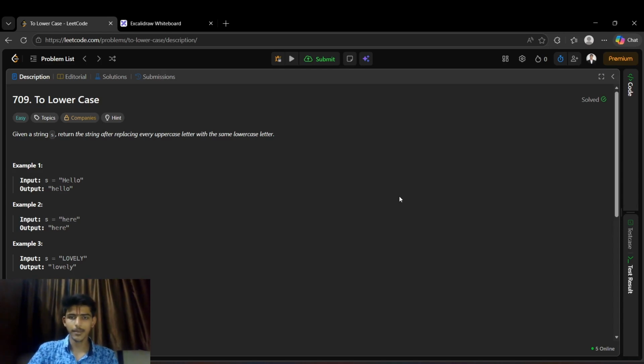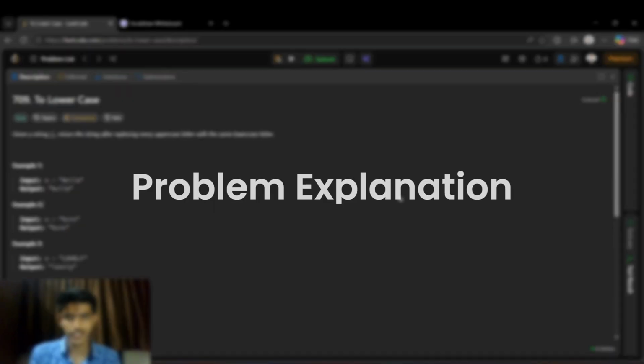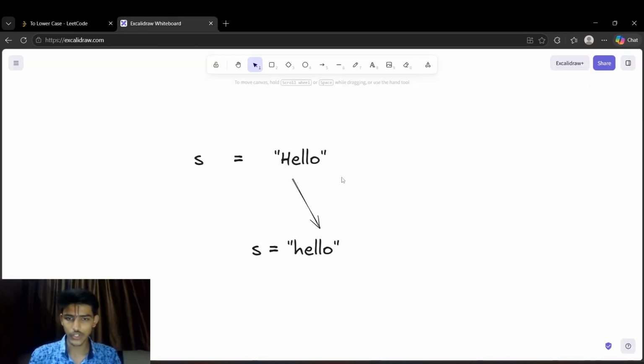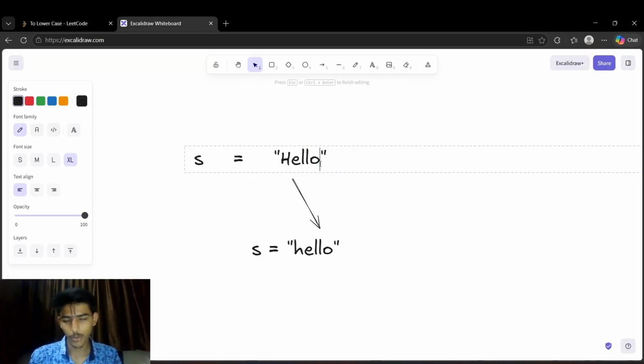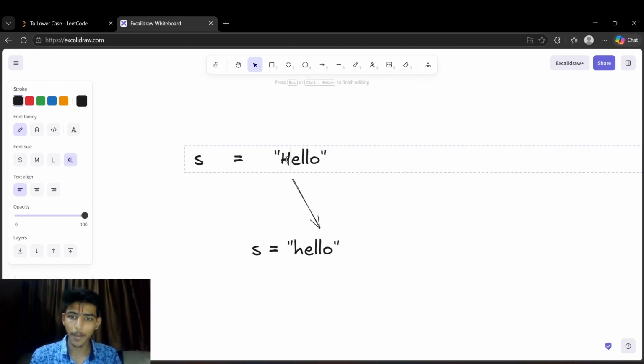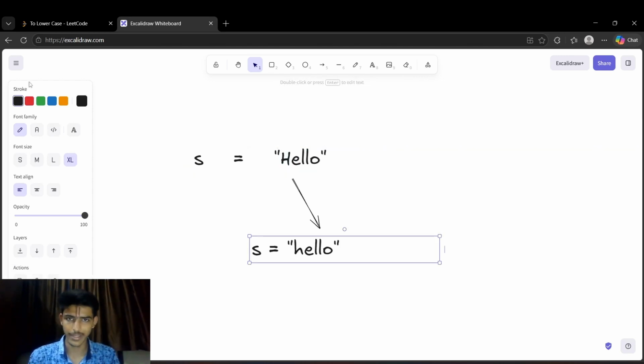We will start by understanding the problem, then move to the most optimal solution directly because the problem is much simpler, and then we will recap what we did and what other approaches there can be. So let's start by understanding what the problem is trying to say. As I mentioned, the task is very simple. We are given an input string which contains lowercase characters as well as some uppercase characters, and our task is simply to convert the uppercase characters to lowercase.